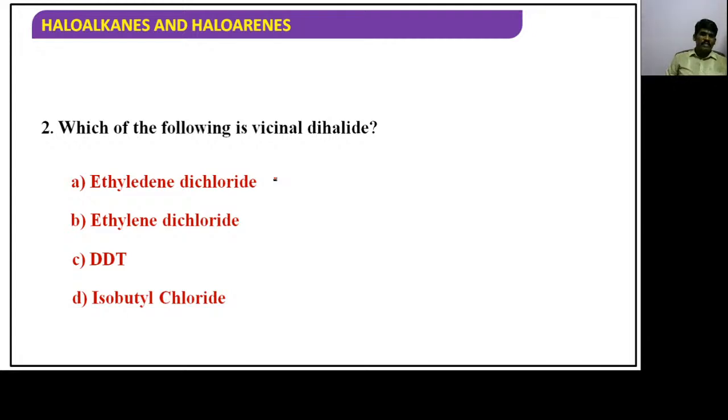Which of the following is a vicinal dihalide? The options are ethylene dichloride, DDT, which is a pesticide or insecticide, and isobutyl chloride. You have to answer the second one, guys. Let's see who will answer it within a fraction of a second.